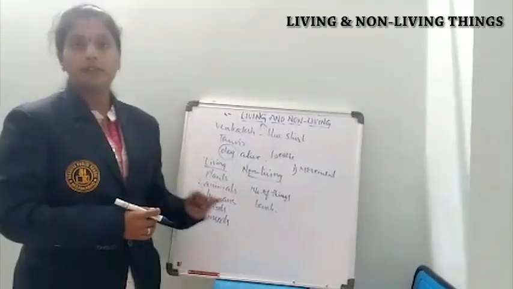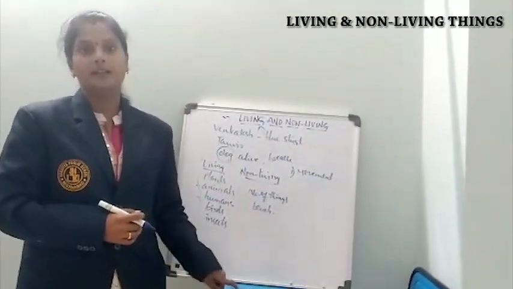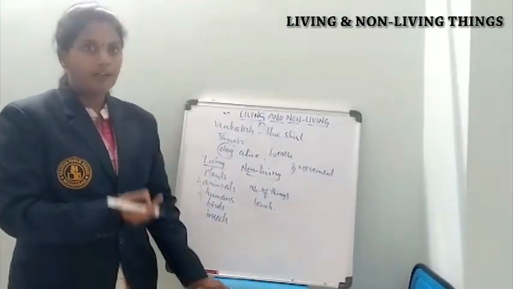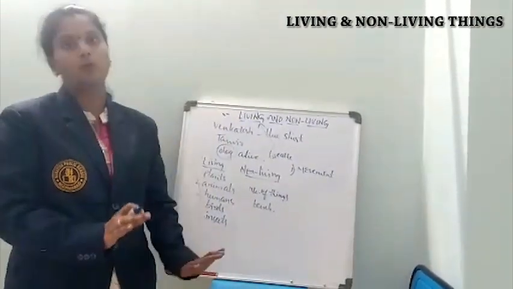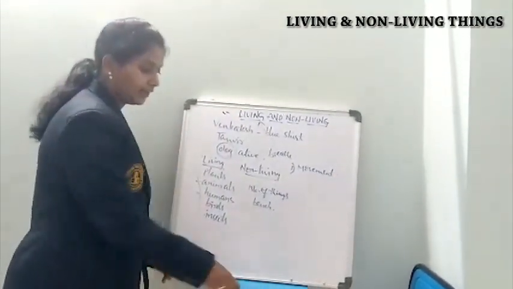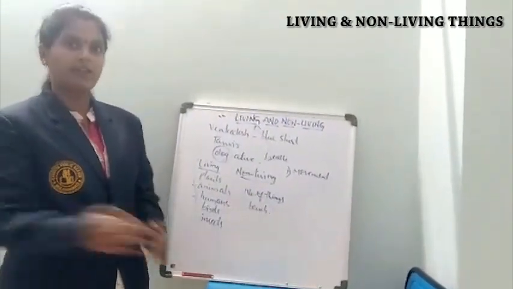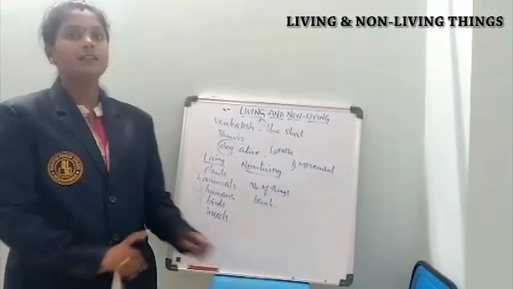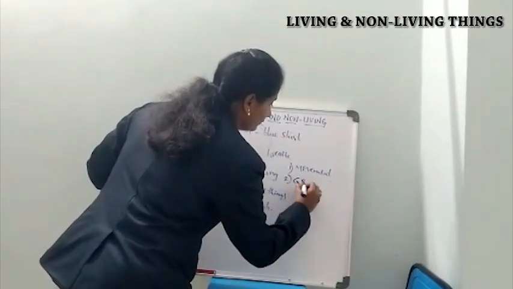Coming to non-living things, they do not show any movement. If you take this chair or table, it will be there itself till tomorrow. Unless any person lifts and changes its place, it won't move from here. I place a marker here; by tomorrow also it will be there only. Unless anyone comes and moves it, it cannot move from one place to another. This is the first characteristic feature of living things. And next, coming to growth.